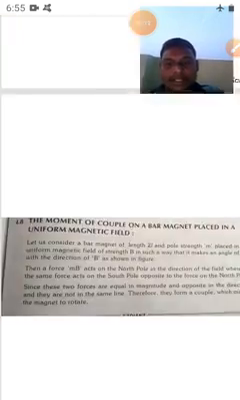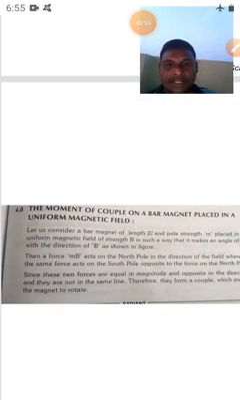the definition of magnetic field. Magnetic field means the region or space surrounded by a magnet, up to the space or region where it dictates its properties. It dictates its force, and that is called a magnetic field.